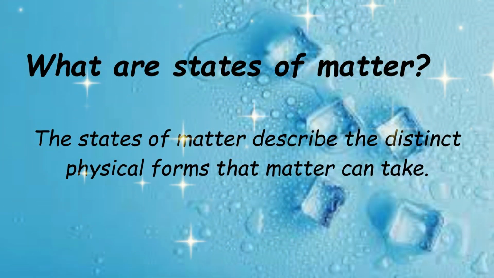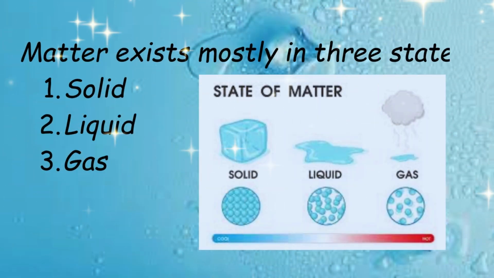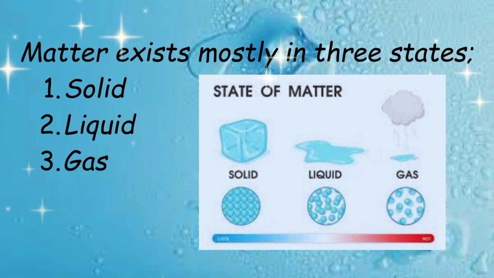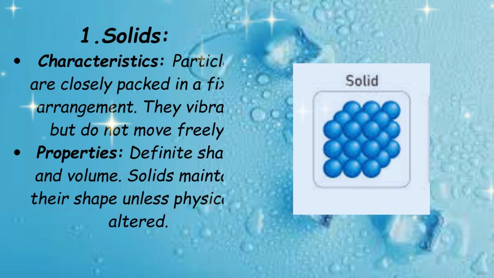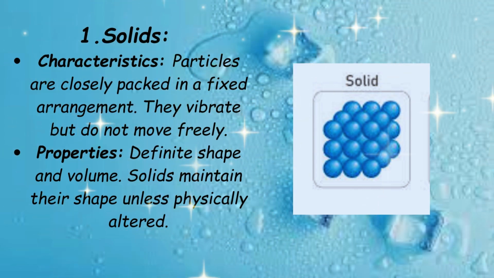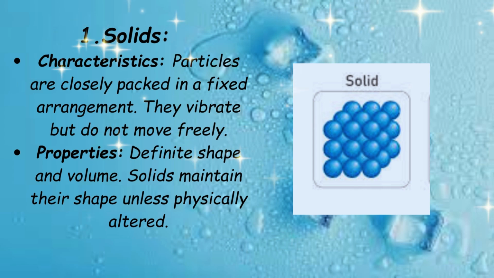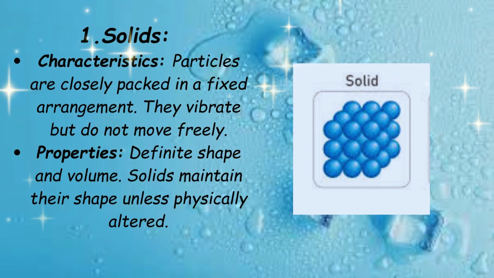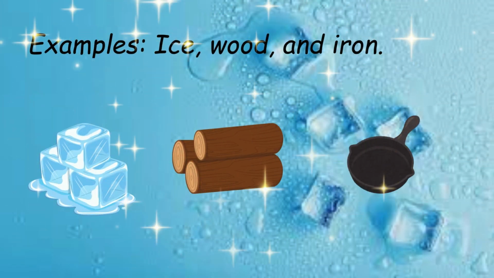The states of matter describe the distinct physical forms that matter can take. Kids, matter exists mostly in three states: solid, liquid, and gas. Solids particles are closely packed in a fixed arrangement. As you can see in this picture, they vibrate but do not move freely. Solids have definite shape and volume. They maintain their shape unless physically altered. Examples of solids are ice, wood, and iron.